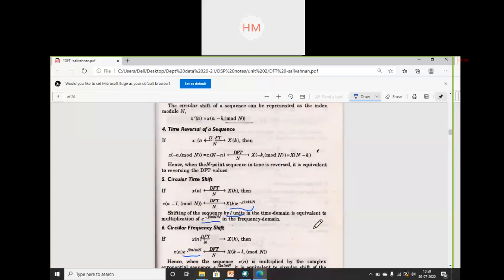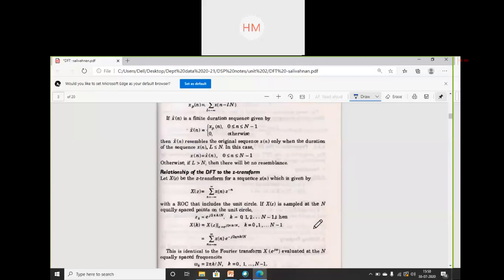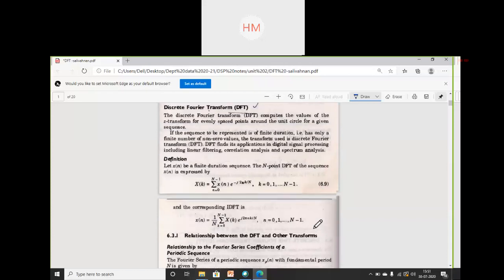So all the properties and basics of DFT, and it is evaluated from DTFT. It can be correlated with Z transforms. DTFT and Z transform can be applied to any arbitrary sequence, but DFT can be applied only to finite length sequence. So you can write some differentiation points also.